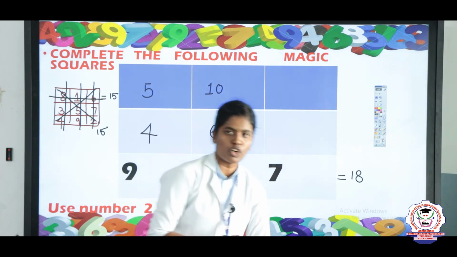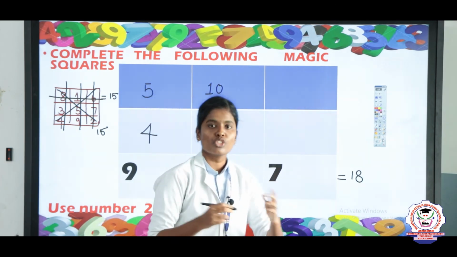Next you take the third column. Here in the third column the value is 7. So add 2 numbers.